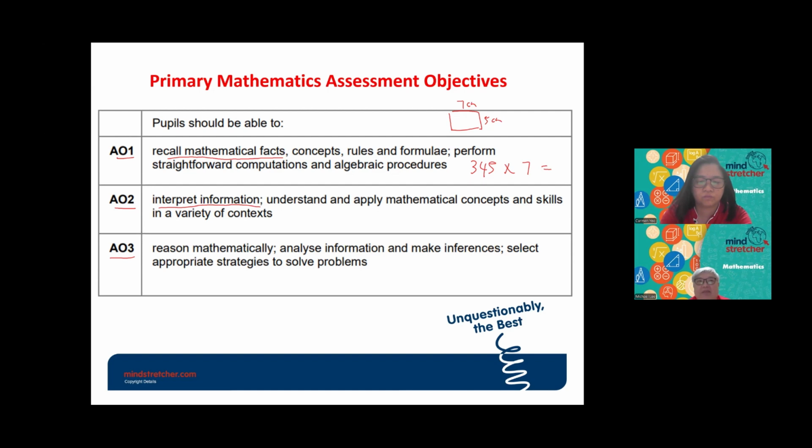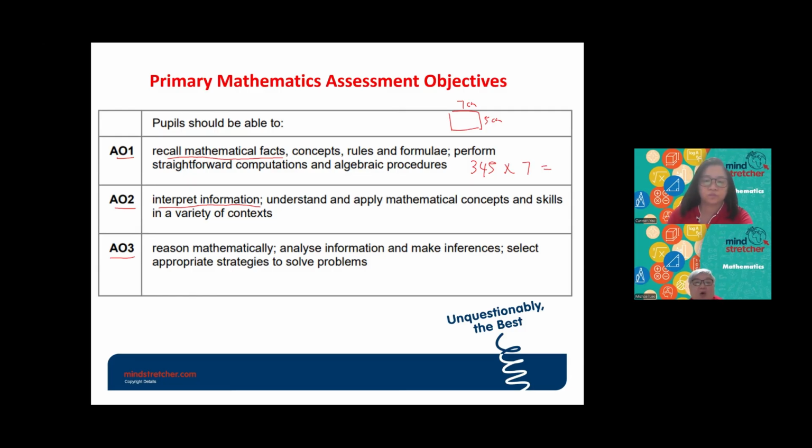What they mean is that the student is able to read a graph, because in P3 they will learn about bar graph, then in P4 they will learn about pie chart, line graph, and also tables. So as long as the student is able to interpret the information, that means they know how to read which item has the most value or the least value, or know how to solve the basic word problem kind of questions, they will be under AO2.